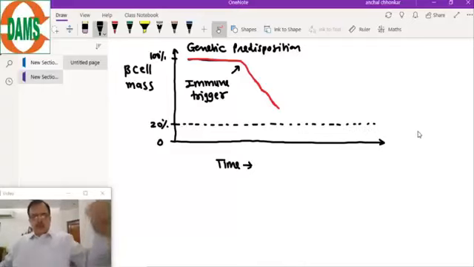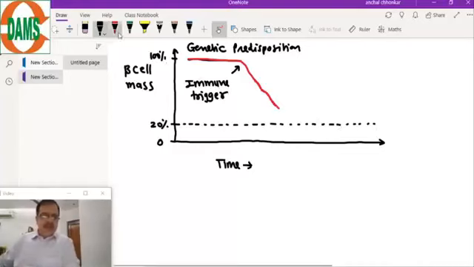As the immune damage occurs, the beta cells are destroyed, and once it reaches the 20% limit, the diabetes will be manifested.